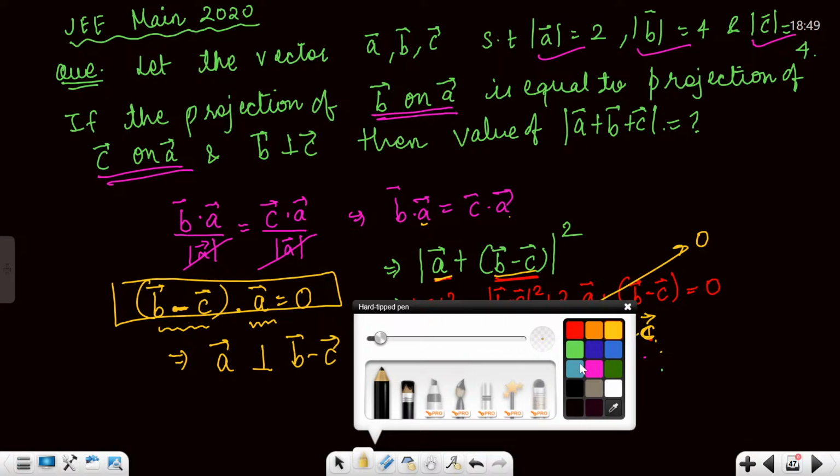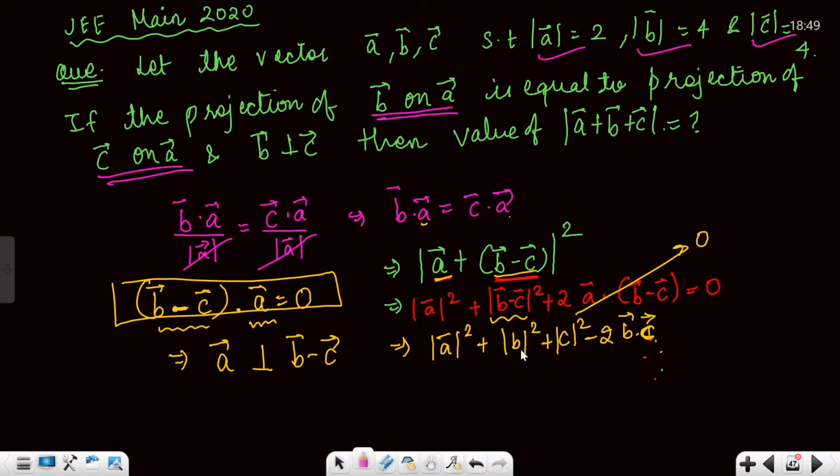B minus C whole square is what? Tell me. Ma'am, B square plus C square minus 2B dot C. Now, as per the question, B is perpendicular to C. What does that mean? B dot C will be 0. That means this is also 0.